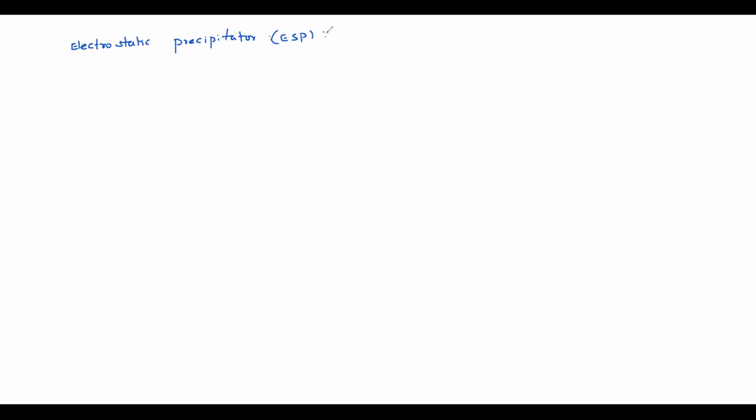So efficiency of the ESP is 1 minus e power minus A v by Q. So this is the efficiency, into 100 if you put efficiency in percent.